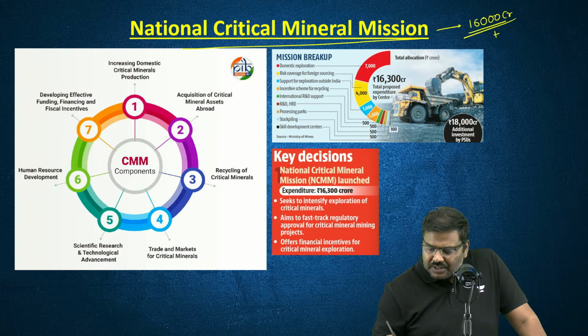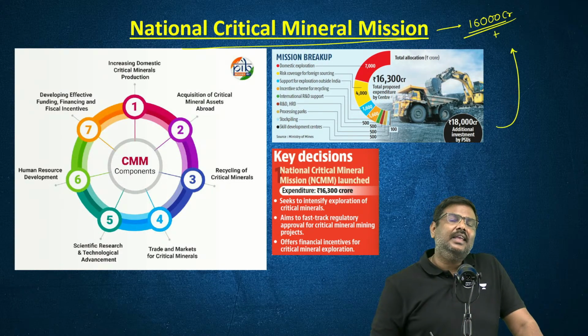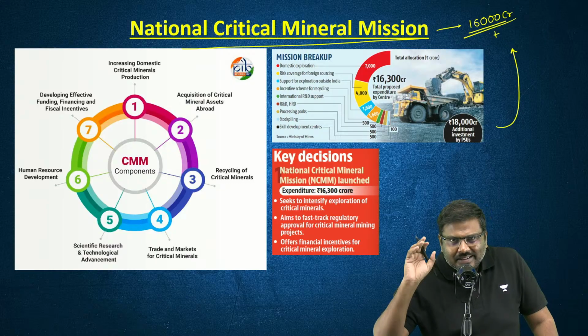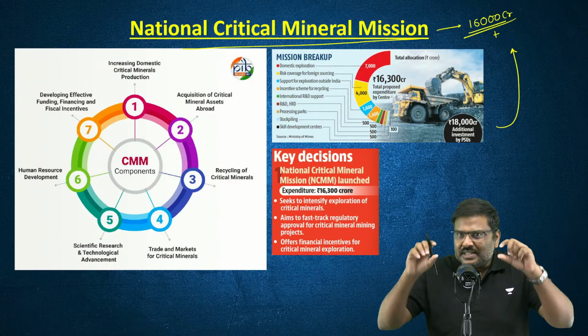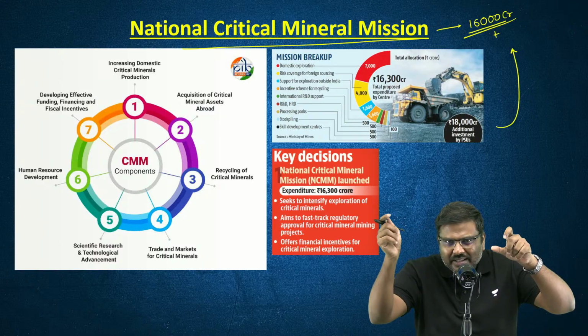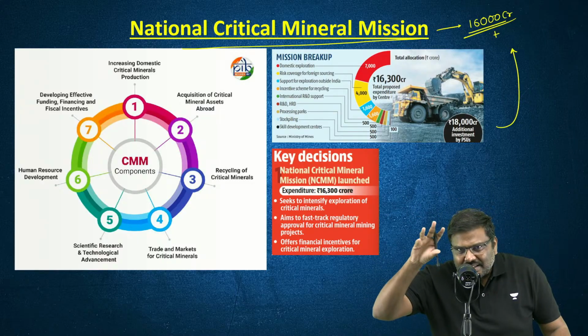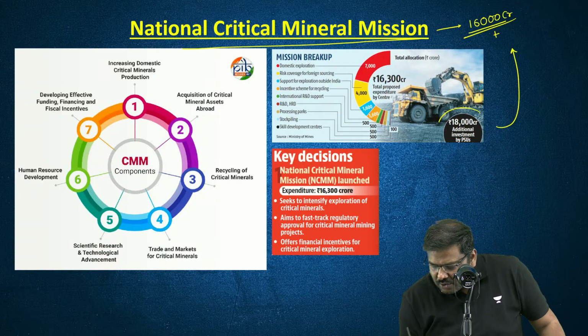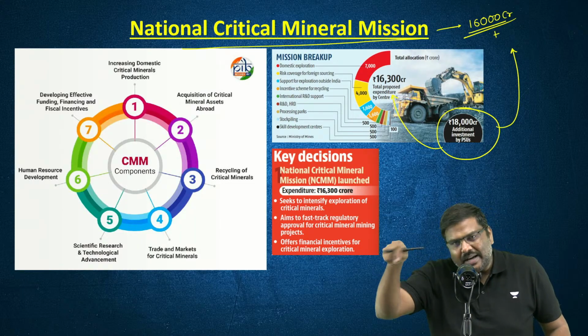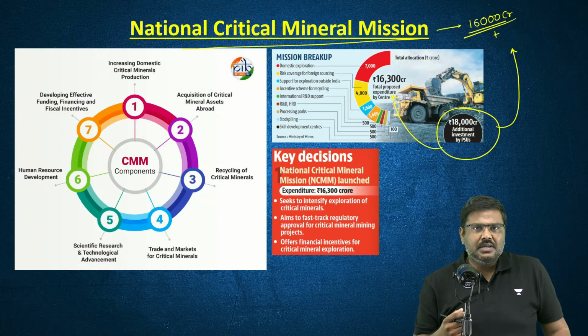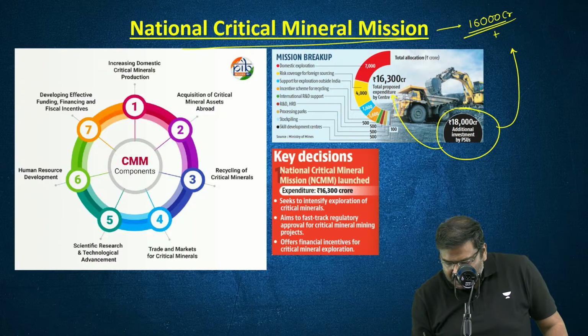In addition to this, the public sector undertakings will be investing 18,000 crore rupees. So for the next 6 to 7 years, because the target year is 2030 and 2031, this amount of investment will be done. For what purpose? The purposes are very simple.